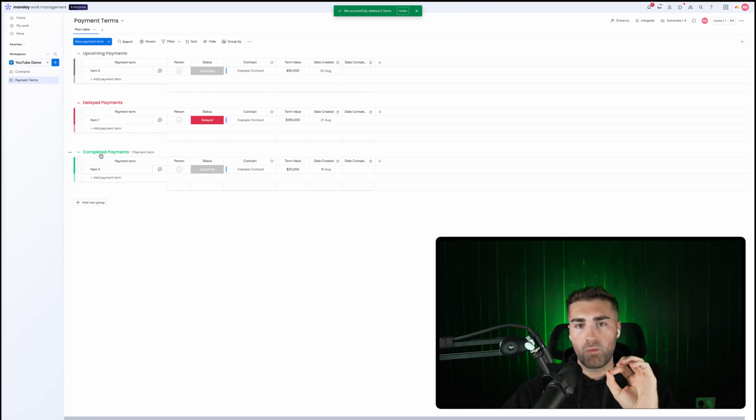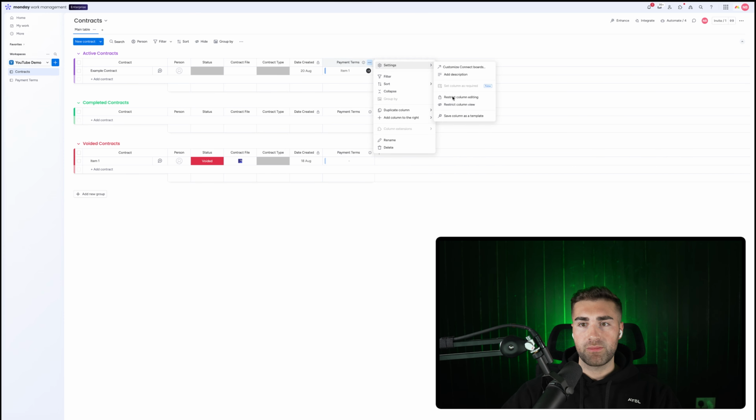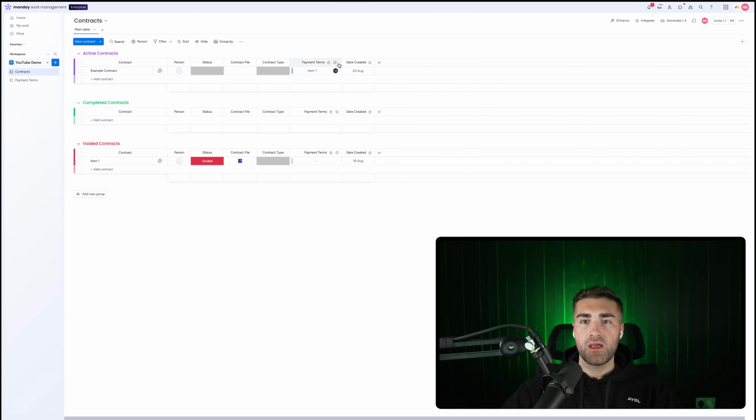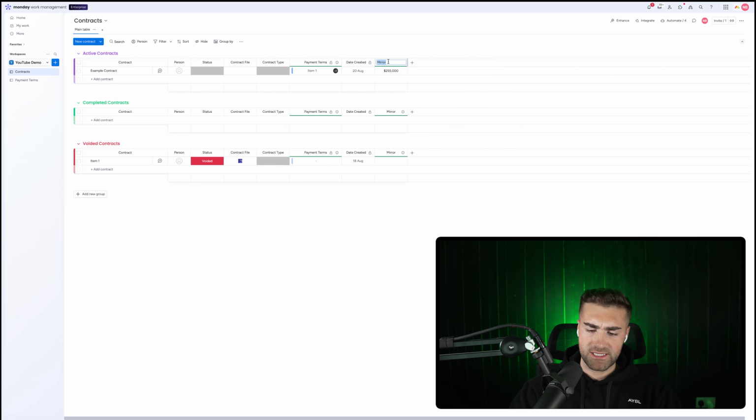We can then go back to our contracts board. We can see all of the payment terms that have been associated with this particular contract. We can restrict the column editing on here so no one can make changes to it. And more importantly, we can mirror over all of the payment term values as a sum to give us our contract value. So we mirror via the payment terms connection column our term value. So this is our contract value. There we go.